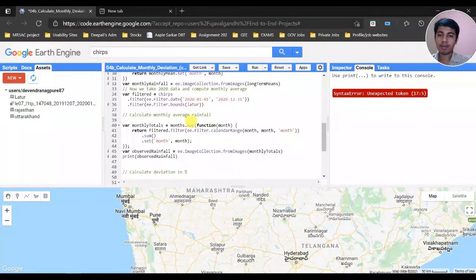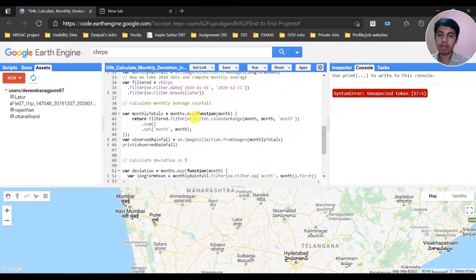Then after that, it's pretty much similar to what we have done before. I calculated the monthly average rainfall of that particular year, 2020. I have written the code for monthly totals: months.map with a function of month, returning with the filter of month, and gave a sum.